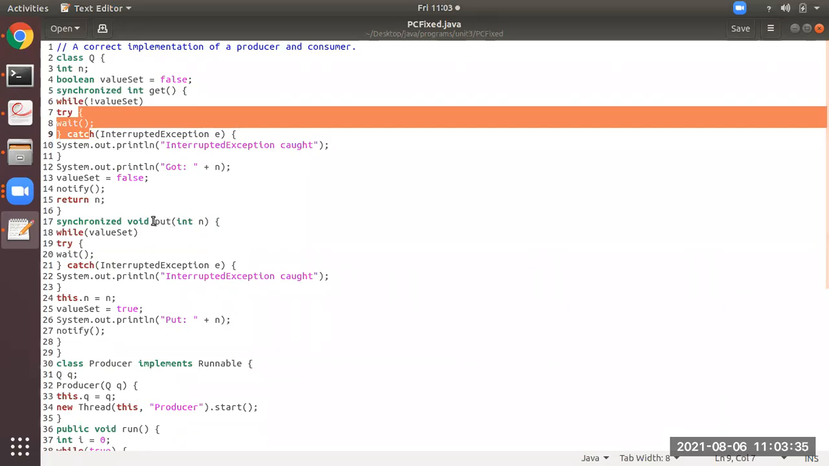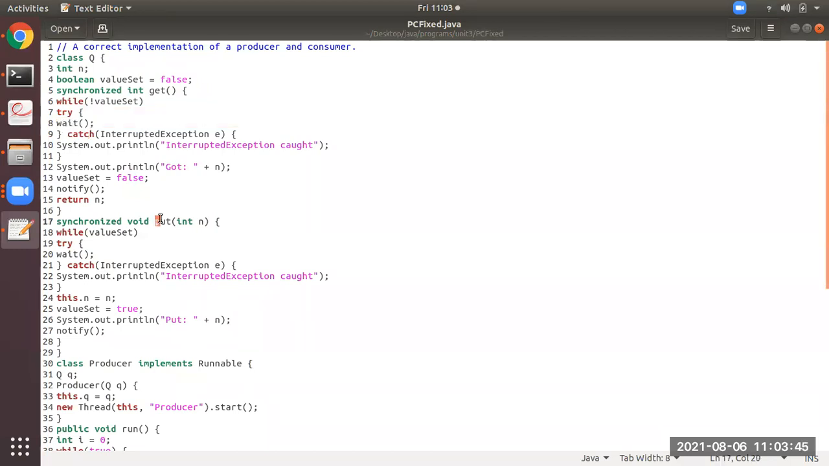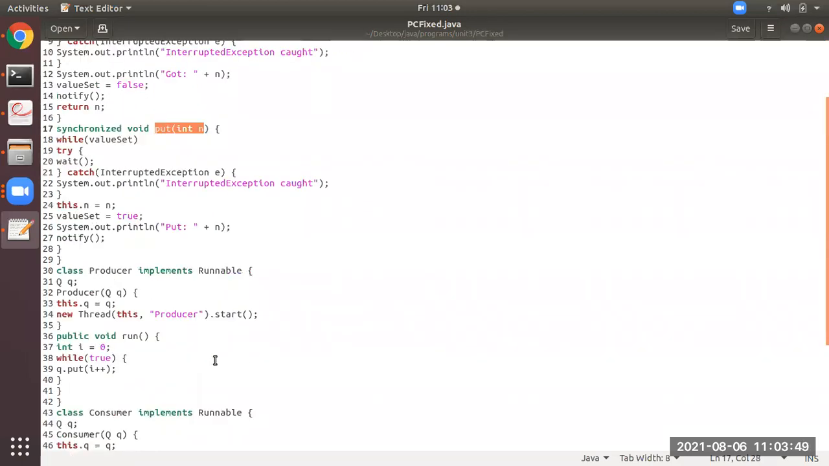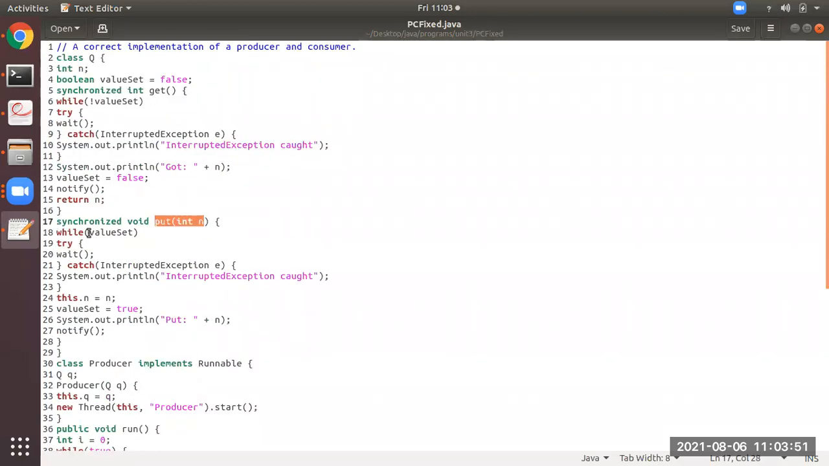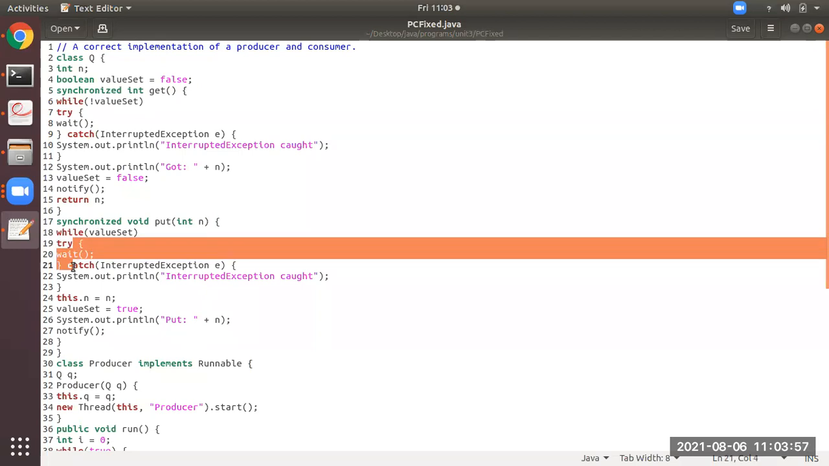Okay, at the same time, what is happening? At the same time, simultaneously, as I said, no two threads, what they will be doing, they will be running concurrently. Okay, simultaneously they will run. So simultaneously, put call when it got invoked from line number 39. Okay, so you see, while value set means what? It is false now. So if this is false, it won't come in this part.